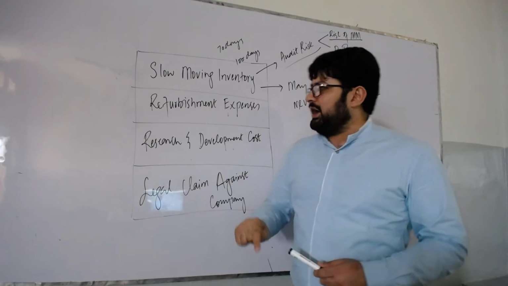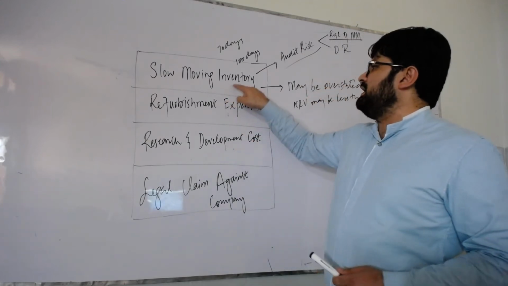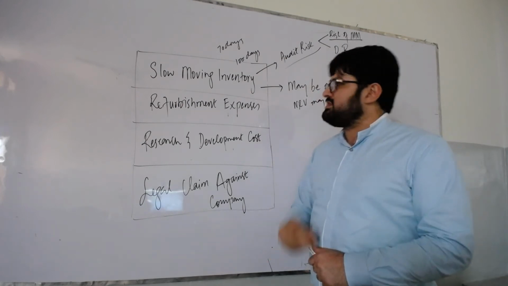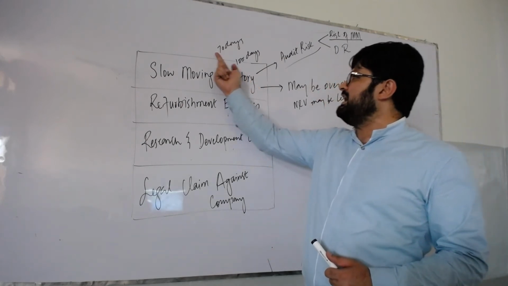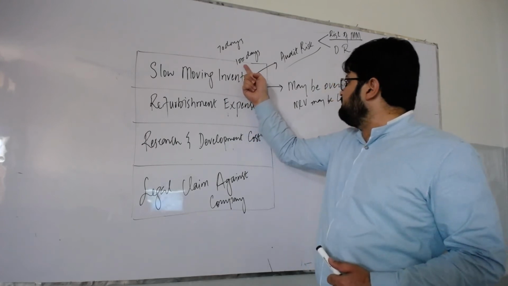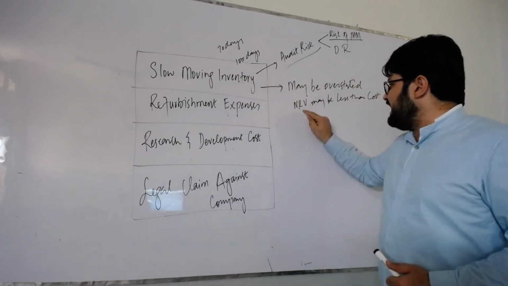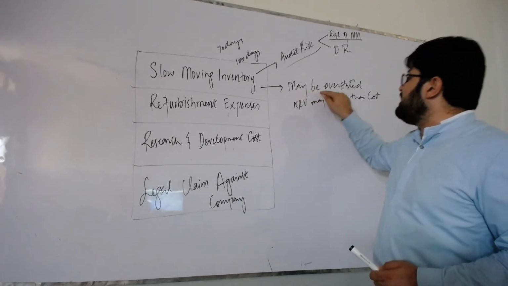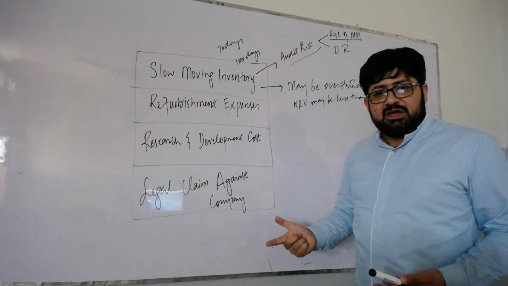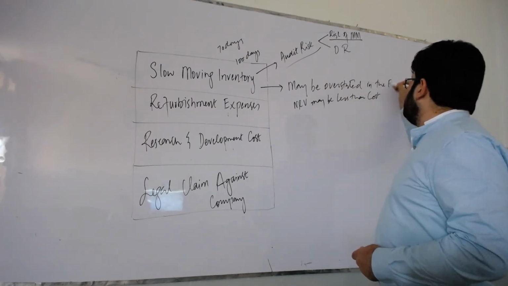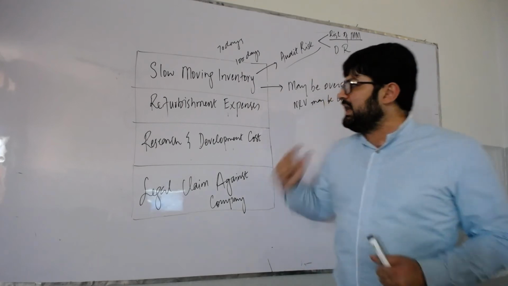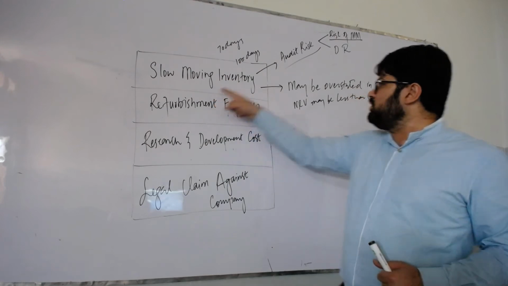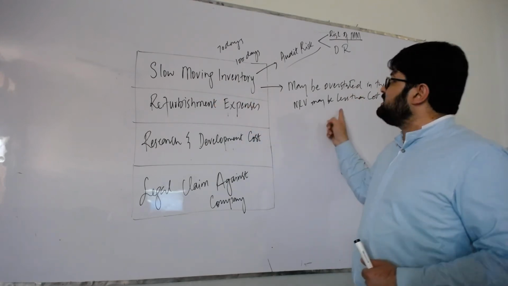So in order to say it's an audit risk, you must write that the company's inventory days have increased from 70 days to 100 days, and hence this is the risk that its NRV may be less than cost, and hence inventory may be overstated in the financial statements. It means that you have to relate this risk to the financial statement, how it is going to affect the financial statement and ultimately audit risk.